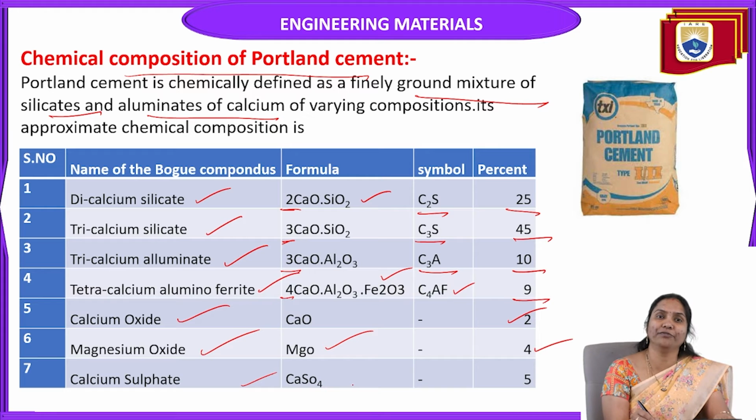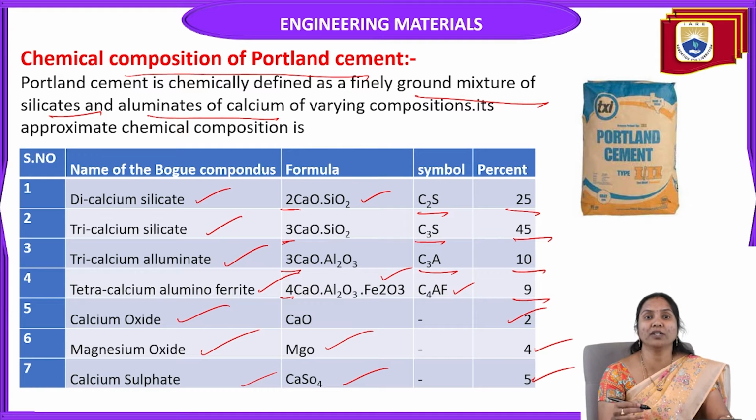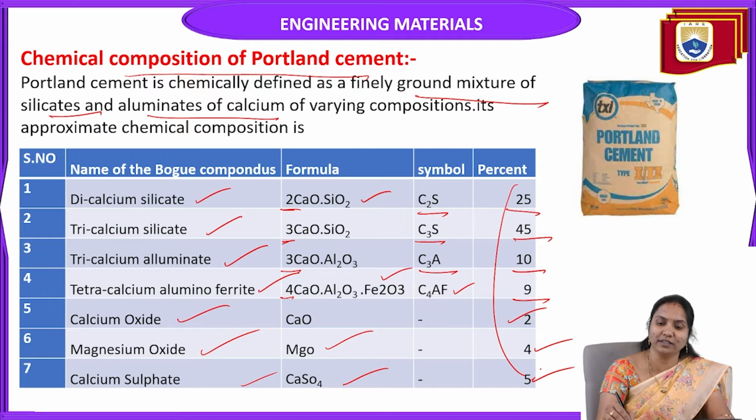Calcium sulfate. The chemical formula is CaSO4. So how much percent is present in this composition of Portland cement? 5%. So what are the ingredients used for the preparation of Portland cement? Dicalcium silicate, tricalcium silicate, tricalcium aluminate, tetracalcium aluminoferrite, calcium oxide, magnesium oxide, and calcium sulfate. This is the average, the approximate chemical composition of Portland cement.